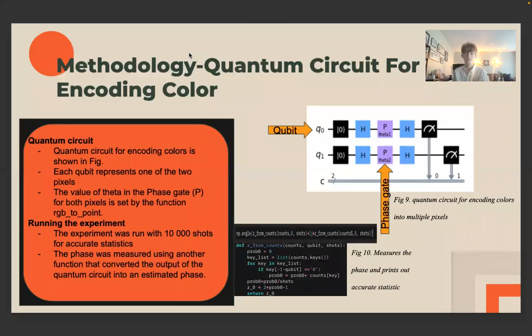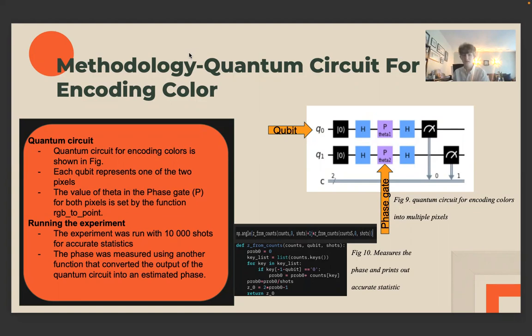The third step was the quantum circuit for encoding color. The quantum circuit for encoding color is shown in the figure on the right, and each qubit represents one of 2 pixels. The value of the theta and the phase gate P for both pixels is set by the function RGB to point.